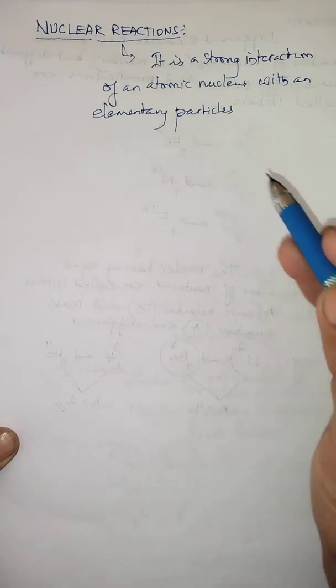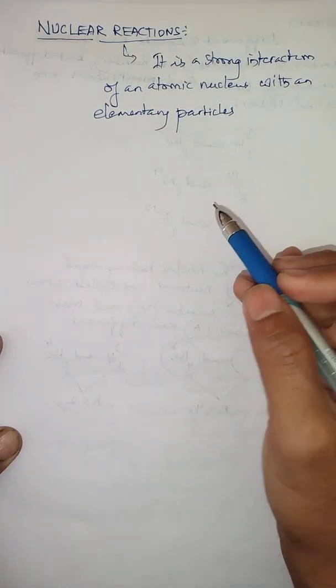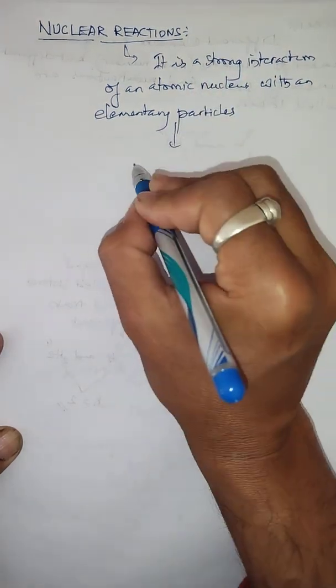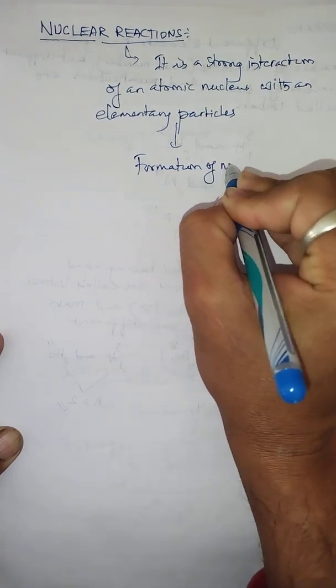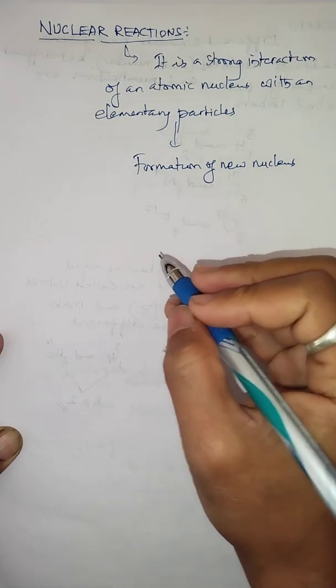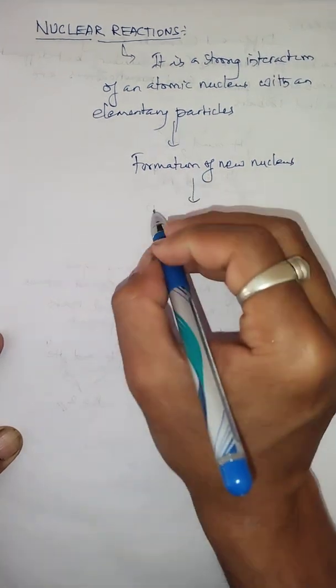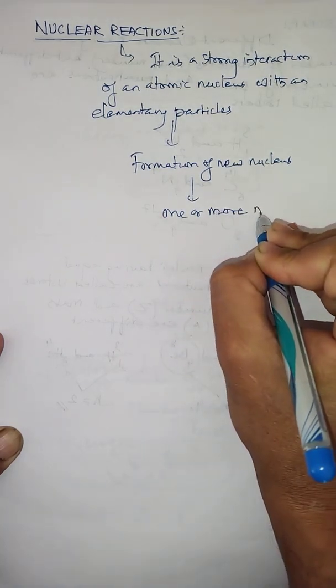But in case of nuclear reaction, some energy may also be liberated. So it is a strong interaction of an atomic nucleus with an elementary particle, resulting in the formation of a new nucleus. After the reaction, a new nucleus is formed, and along with it, one or more new particles will form.